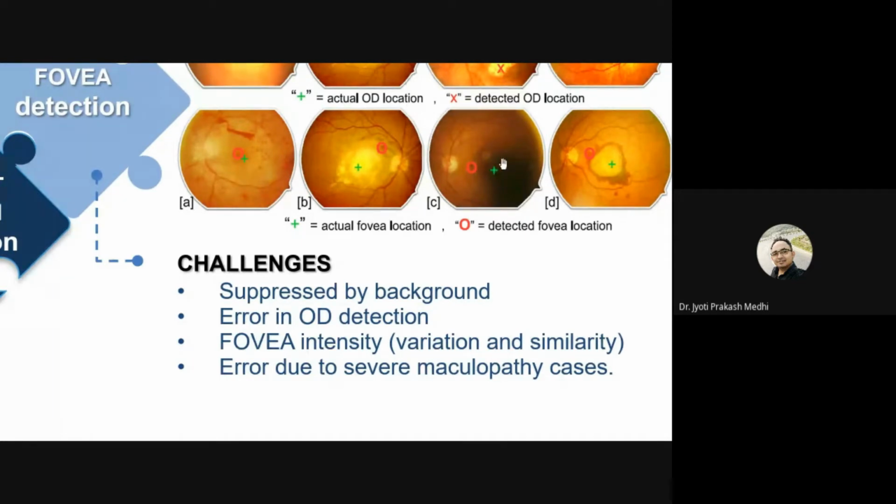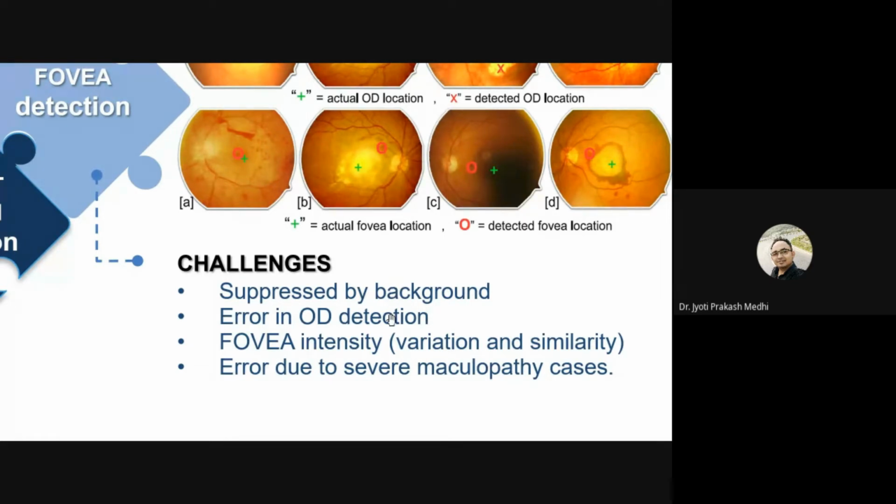That is why the fovea couldn't be identified. Then there is error in optic disc detection. Normally we identify the fovea with respect to the geometrical relation or geometrical position of the optic disc. So if optic disc detection fails, then automatically fovea detection fails.